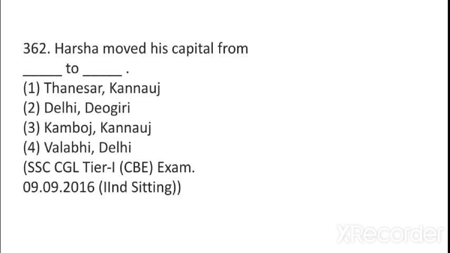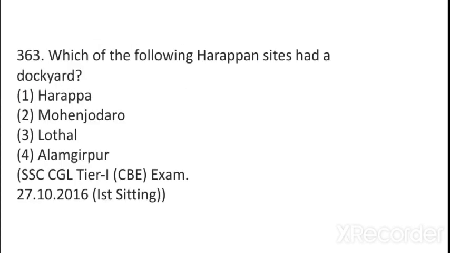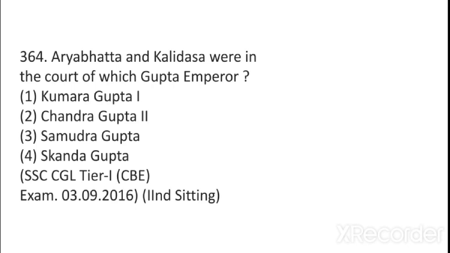Harsha moved his capital from Thaneshwar to Kannauj. And it is said that Harsha held the 5th Buddhist council, and he also held those 4 kumbhs, Dan Mila, Mahadan Mila. Which of the following Harappan site had a dockyard? I have told you many times that it was Lothal, and it is situated in Gujarat.